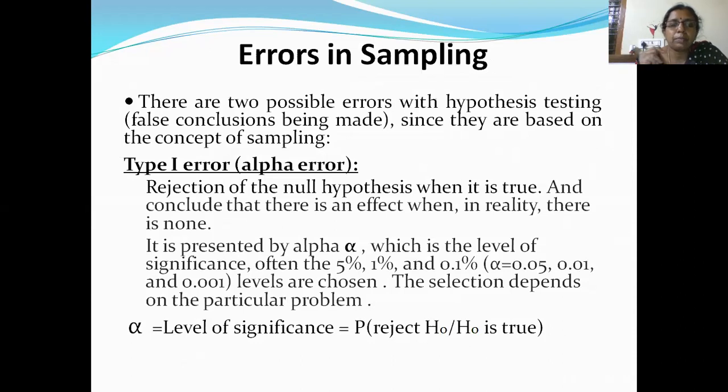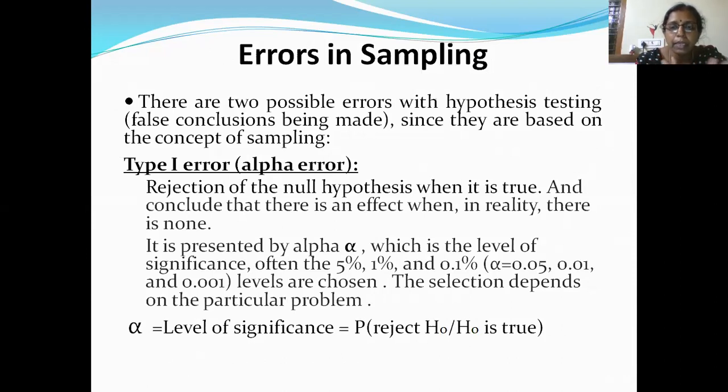Now what are these type 1 and type 2 errors? Type 1 error is rejecting H0, the null hypothesis, even though it is true. There you are committing an error. Even though the hypothesis you are making is true, you are rejecting it.